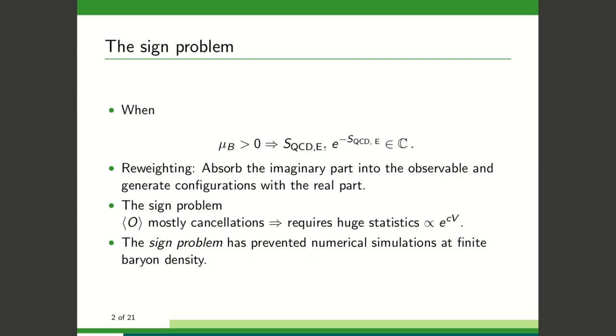The sign problem has prevented lattice QCD simulations at finite chemical potential. In this work, we study an effective theory of QCD with two massive but light quark flavors. This effective model doesn't suffer from the sign problem, so we can make numerical simulations at finite chemical potential.